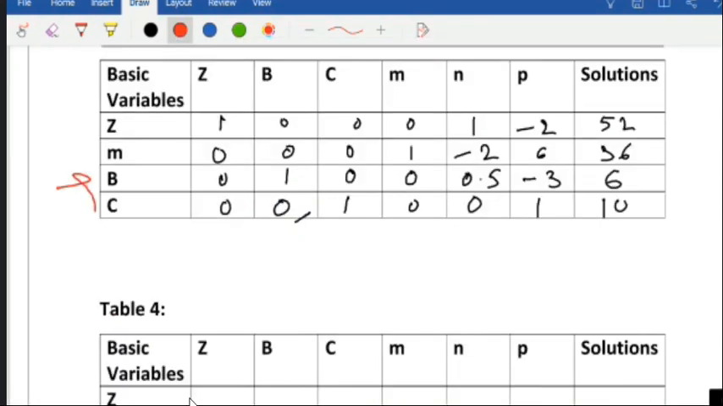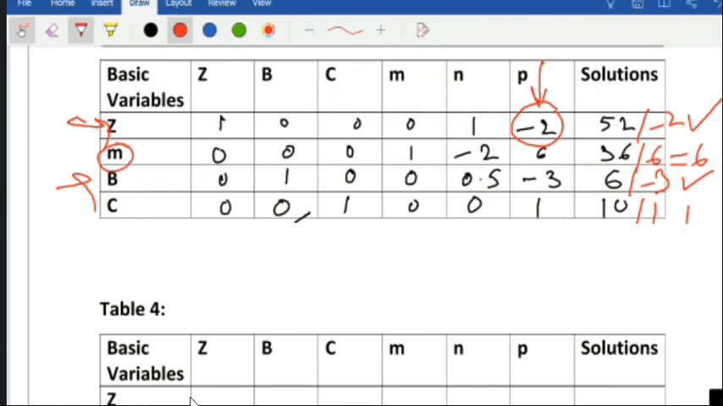Now you observe the first row once again. In this first row, P is coming negative. So P will be incoming, because P is most negative here. So you divide 52 by -2, 36 by 6, 6 by -3, and 10 by 1. Negative will not be considered. So 36 by 6 is 6, and 10 by 1 is 10. So the least positive means M will go.